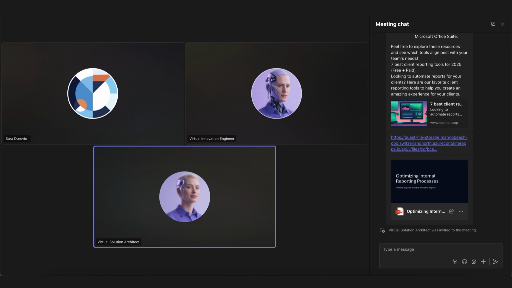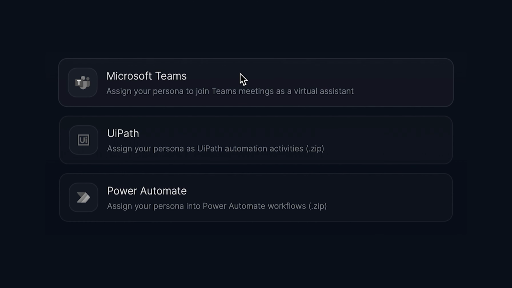Hi, Sarah. I can take this proposed workflow and design the end-to-end solution for implementation. Your personas work across platforms like Microsoft Teams, Power Automate, and UiPath.